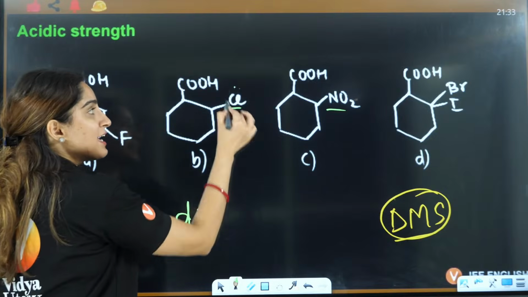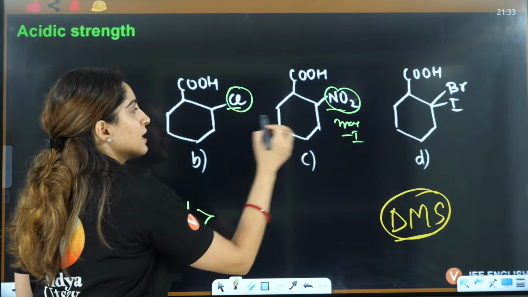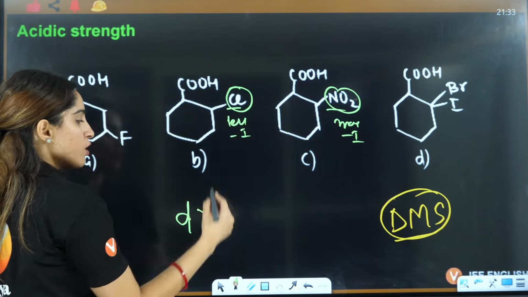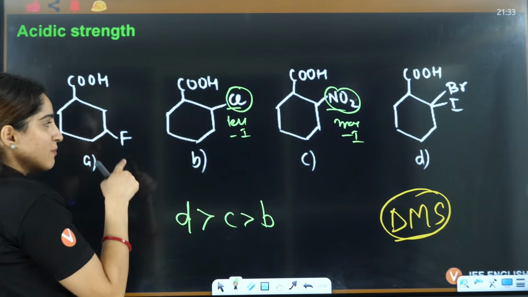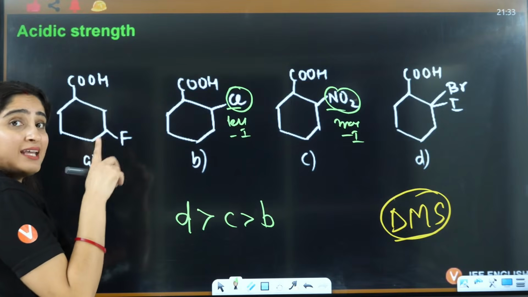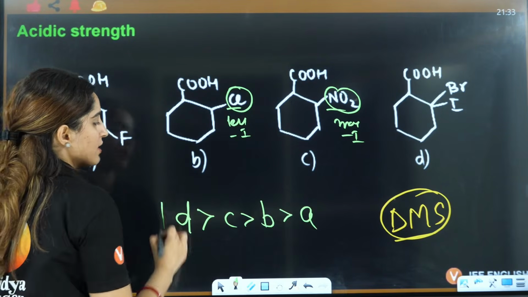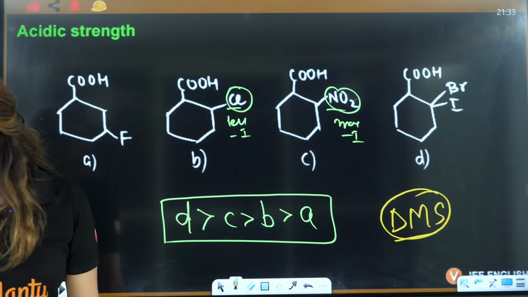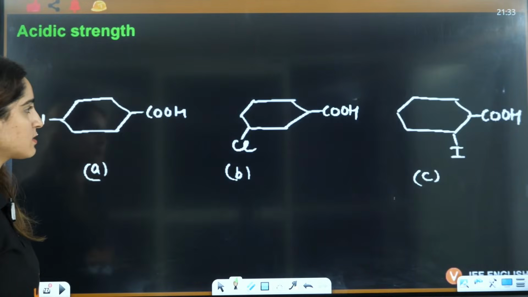Then out of Cl and NO2, this has more minus I, this has less minus I. So this will make it more stable as compared to B. And then A, because of the distance, has least minus I, so it will be unstable. So answer will be DCBA, the correct answer here. Very good, very good. DCBA is the correct answer.